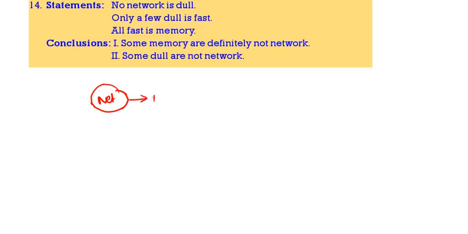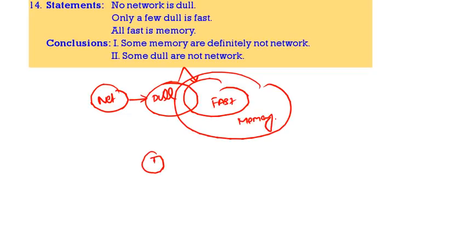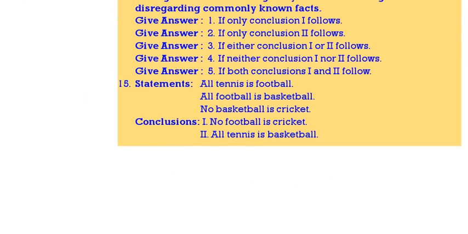No network is dull. Only few dull is fast. All fast is memory. Some memory are definitely not network, definitely follows. Some dull are not network. So here, no dull is network means some not also definitely follows. Both 1 and 2 follow for this. Next question, 15th one.